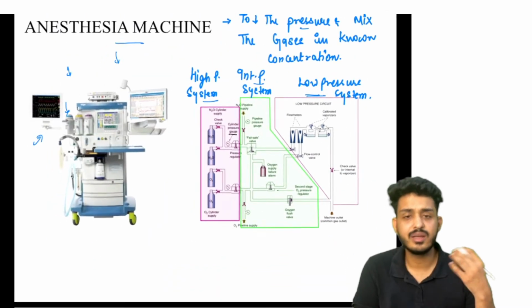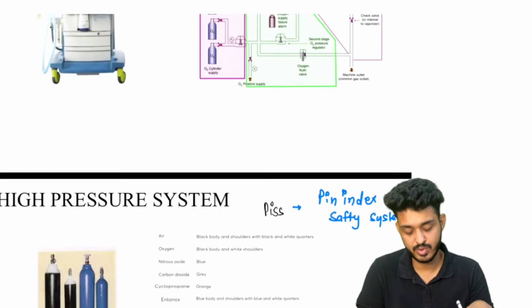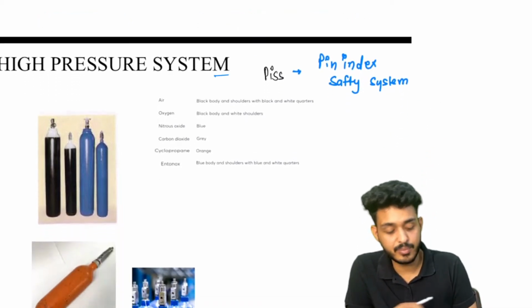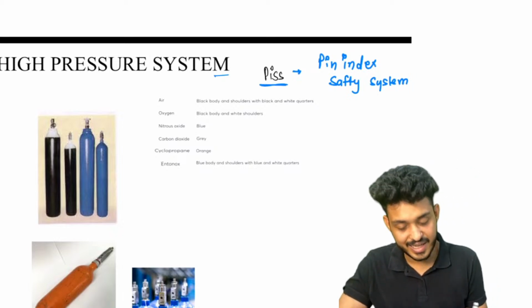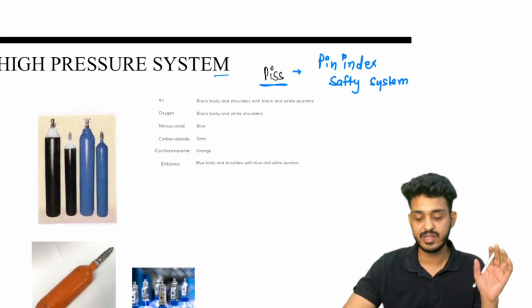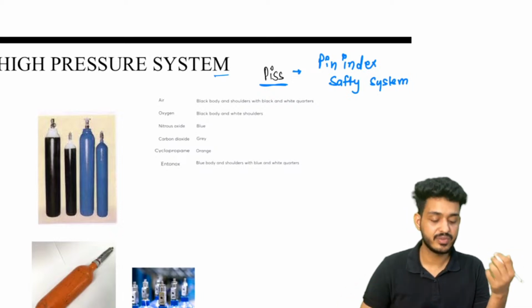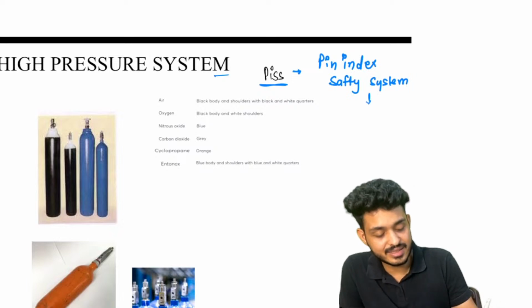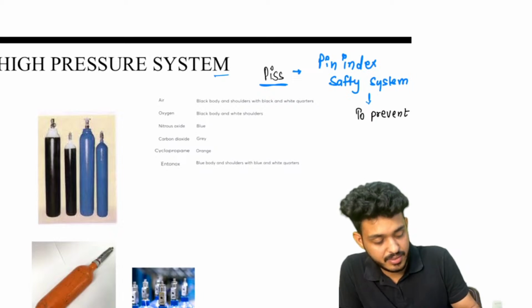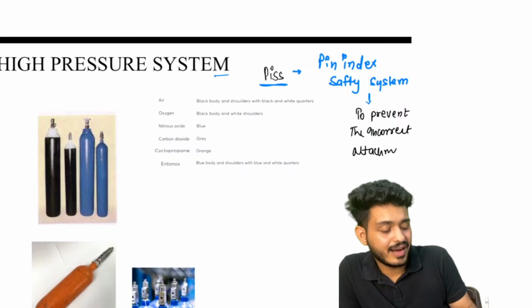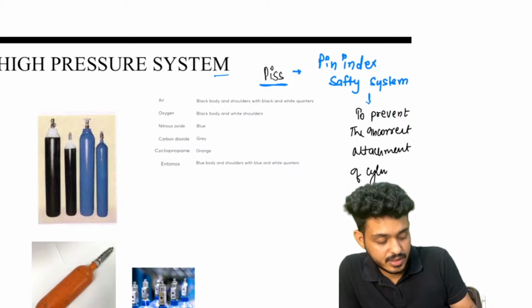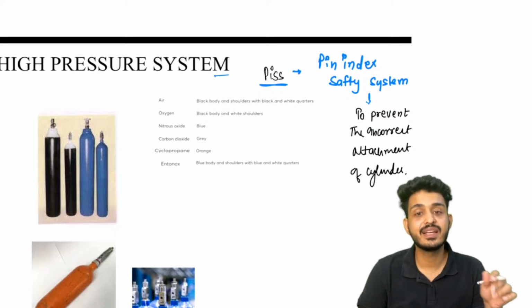What are the important things coming from the high pressure system? Look here, guys, the important one that you have to remember is the pin index safety system. First one is your pin index safety system. Why do we need this system? We need this to prevent the incorrect attachment of cylinders.